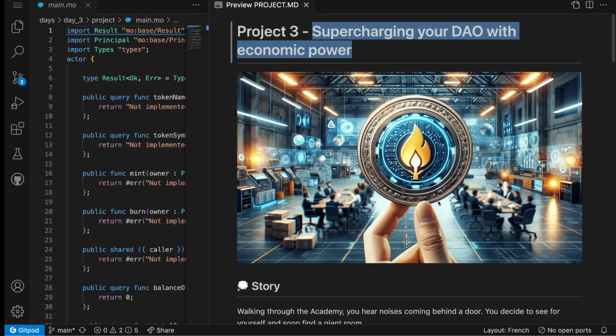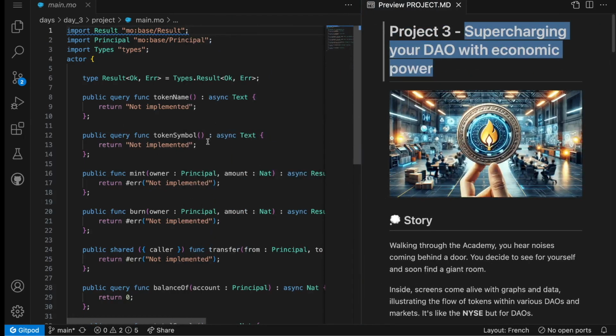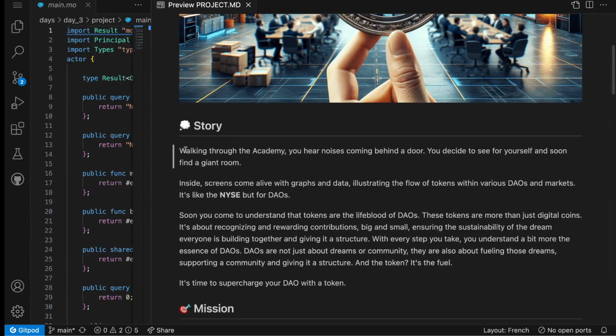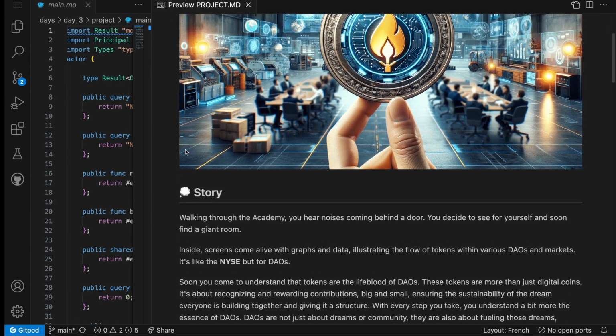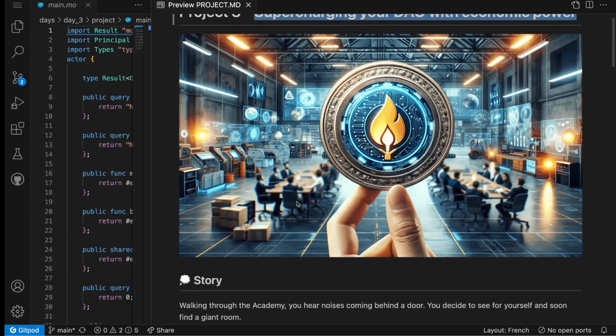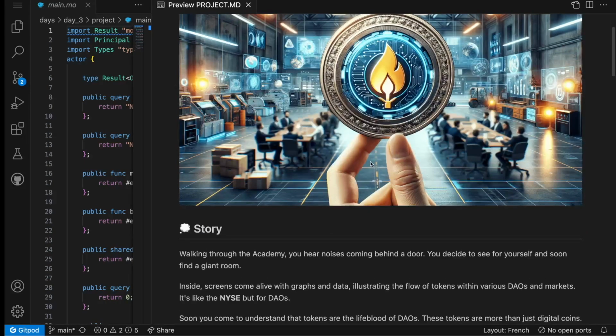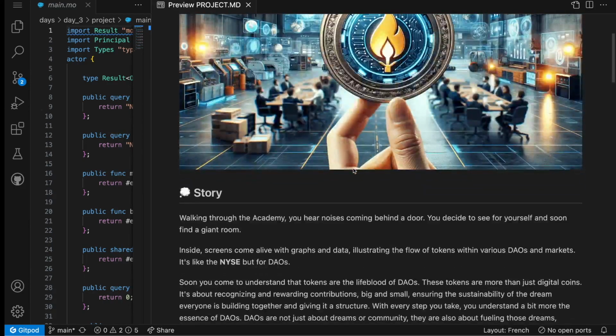As always, I have my project.markdown open on the right and my Motoko file open on the left. Let's quickly read the story for today. So today you are walking through the academy, you hear noises coming from behind a door and you decide to see for yourself and enter a giant room. In this room, you see screens coming alive with graphs and data illustrating the flow of tokens within various DAOs and markets. This is like the New York Stock Exchange, but for DAOs. And that's when you understand that tokens are the lifeblood of DAOs.